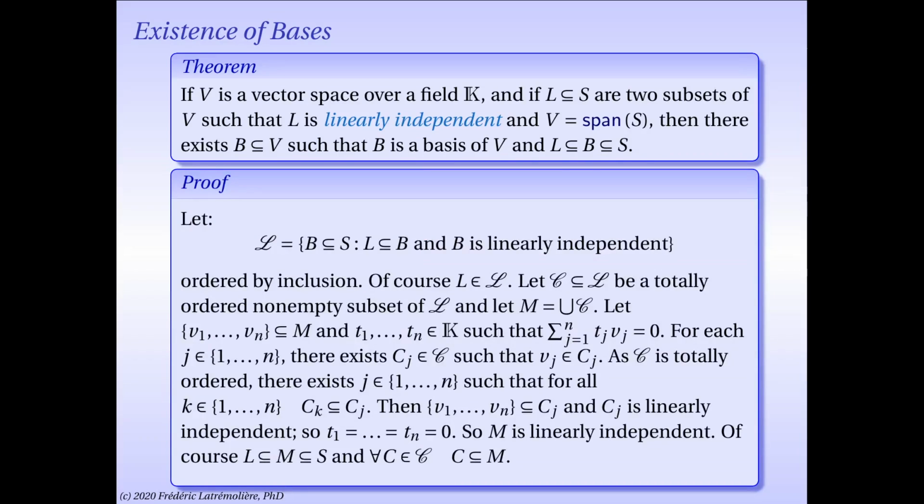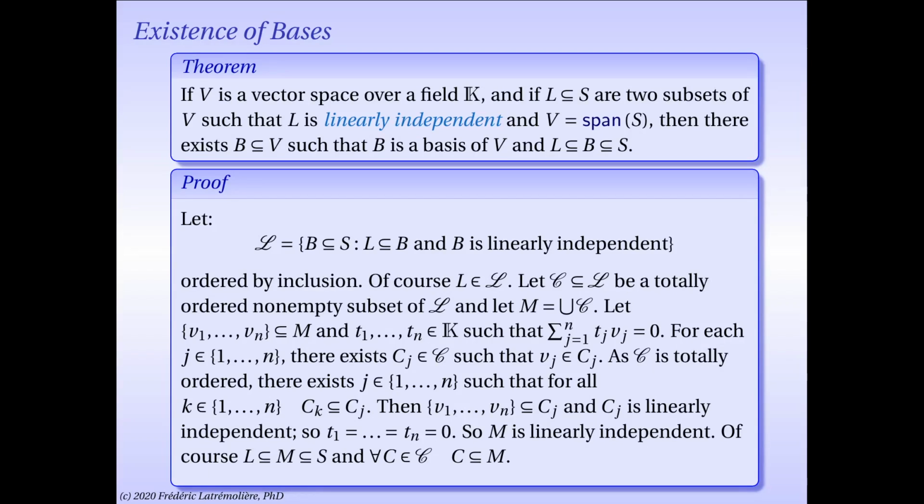The proof of this theorem follows a strategy similar to what we did to prove the existence of basis in finite dimension in lecture 8. Let script L be the collection of all the subsets of S which are linearly independent in V and contain L. First, note that L, indeed, is an element of script L, so script L is not empty. Then let script C be a subset of script L, chosen such that it is not empty and it is totally ordered.